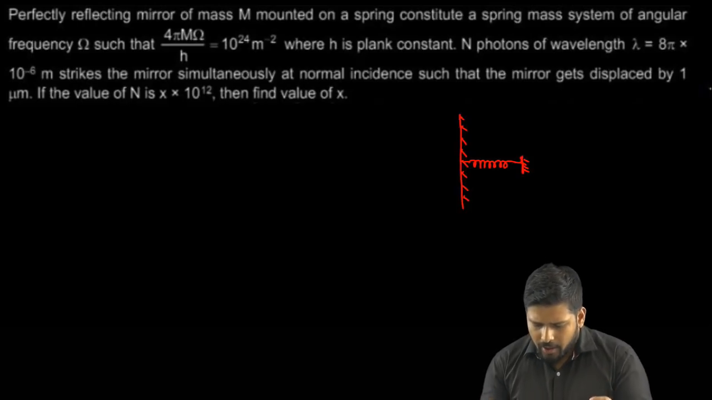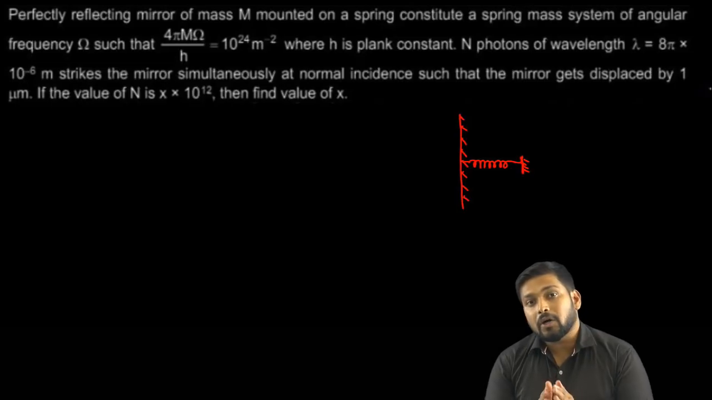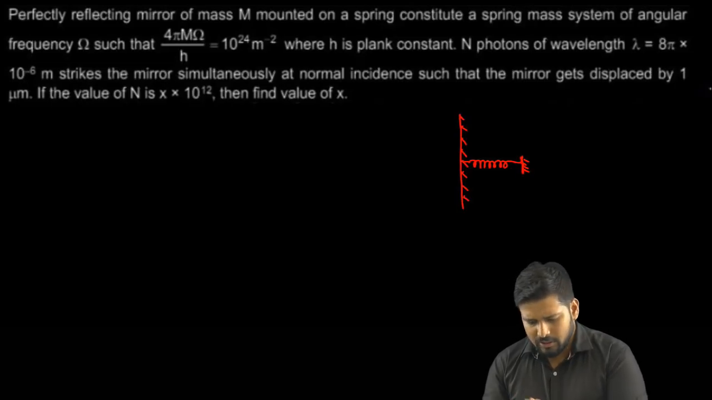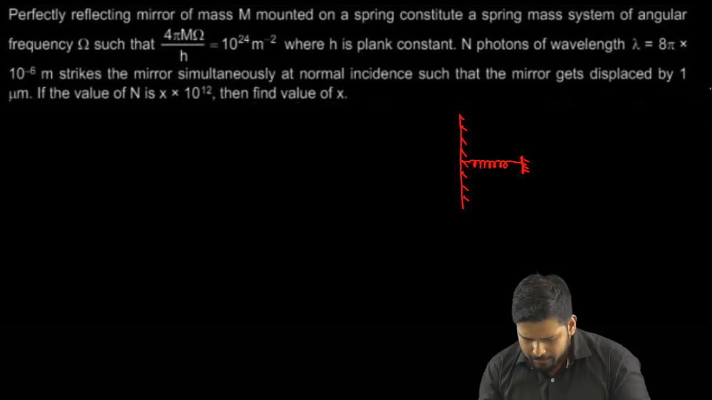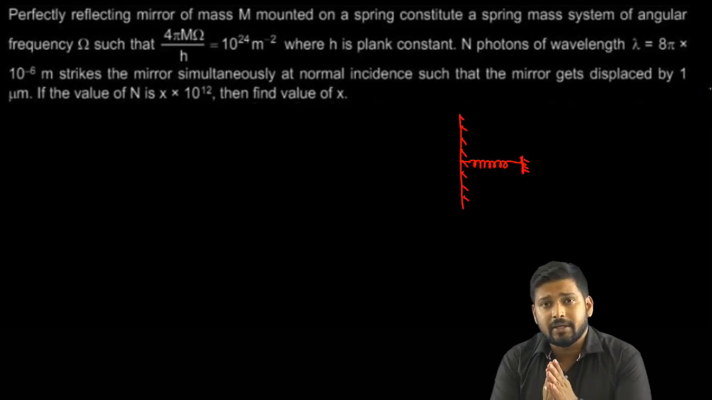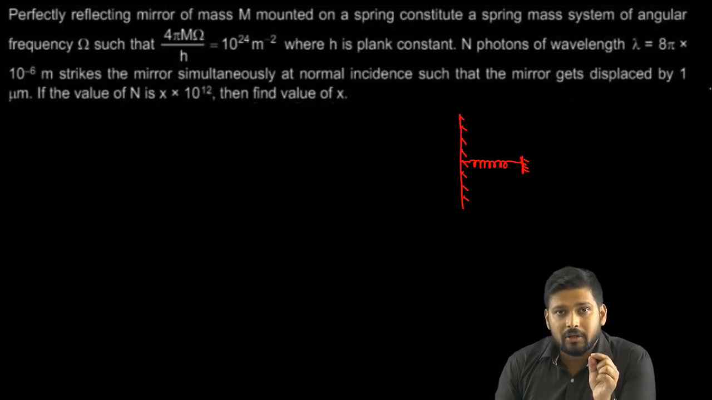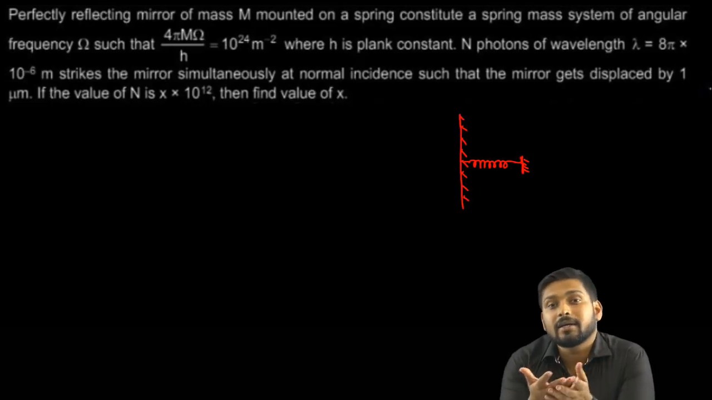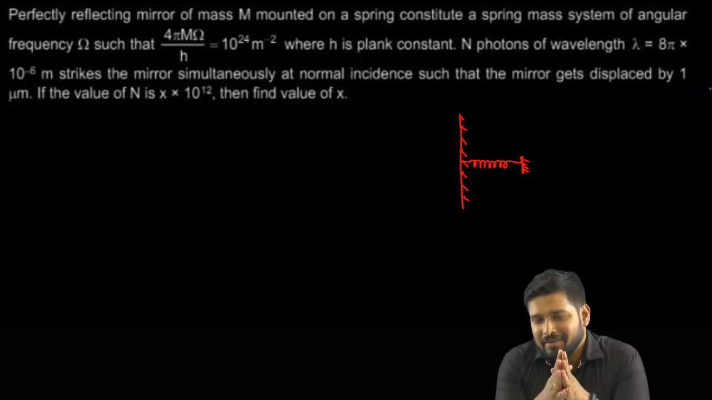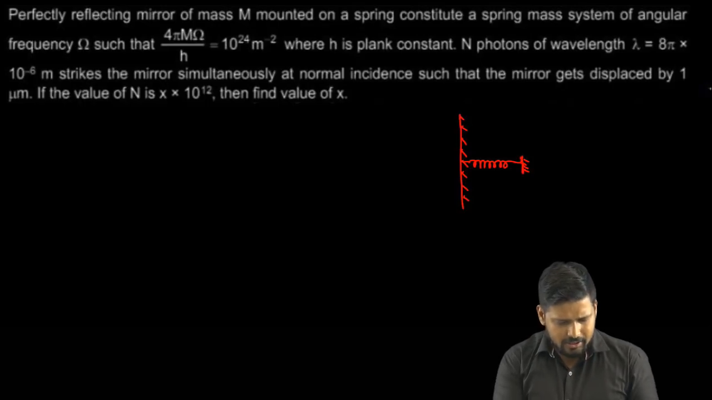So what is asked is, if the compression is 1 micrometer, if the spring is getting compressed by 1 micrometer, how many photons are incident on it? It's a very interesting problem. So let's solve this and see how we go about it.